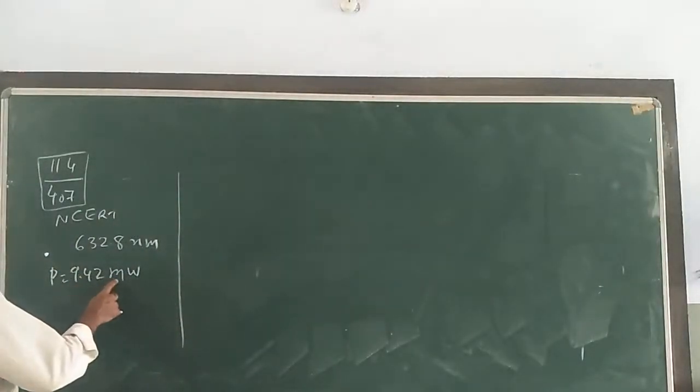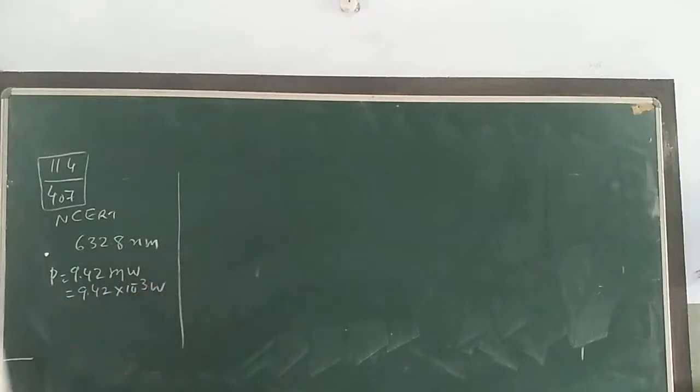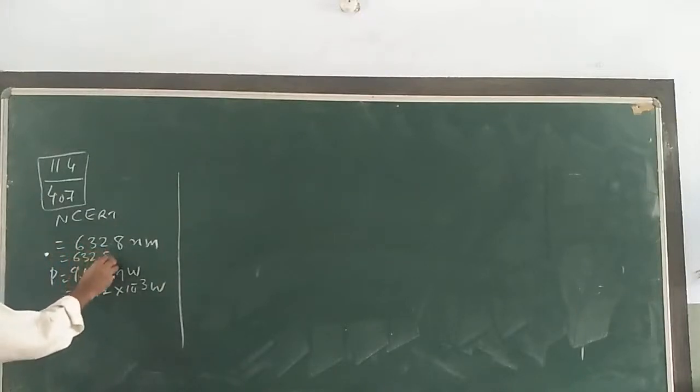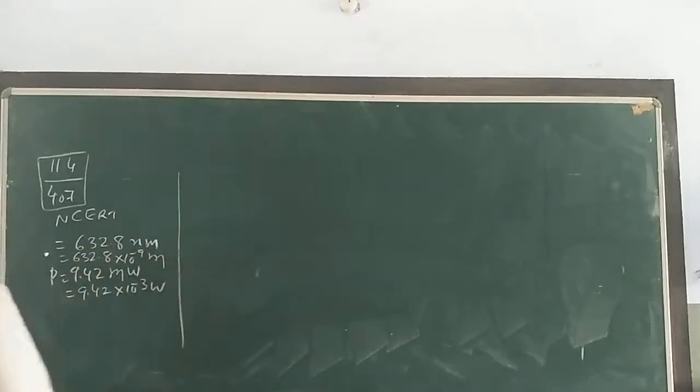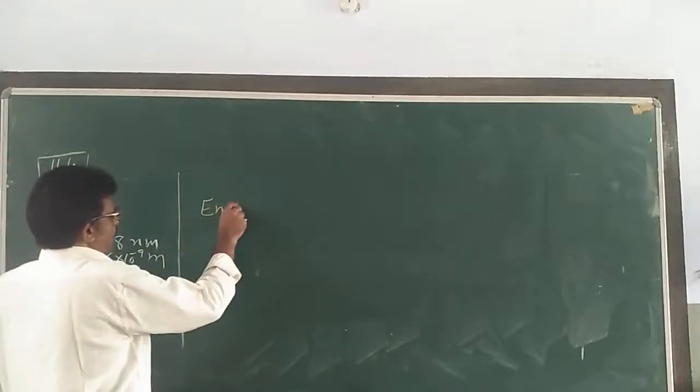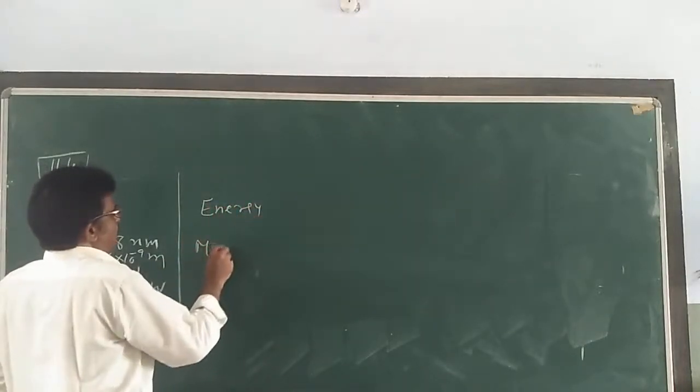Sorry, this m is small, if it were mega it would be capital, so I can write this in milli: 9.42 into 10 raised to power minus 3 watt. And 632.8 nanometer, that is 632.8 into 10 raised to power minus 9 meter. Okay, so this is the wavelength here. Find the energy and momentum of each photon in the light beam. Energy and momentum.